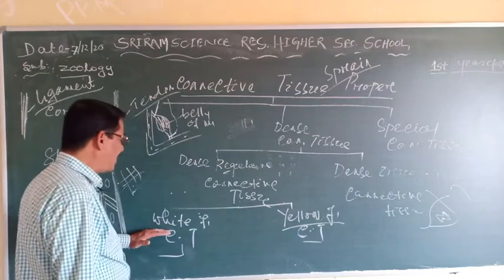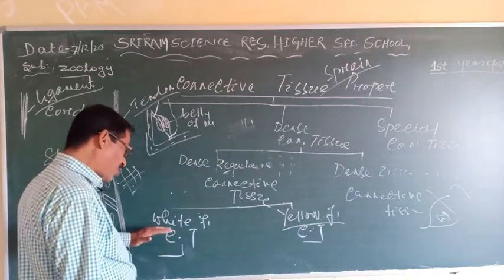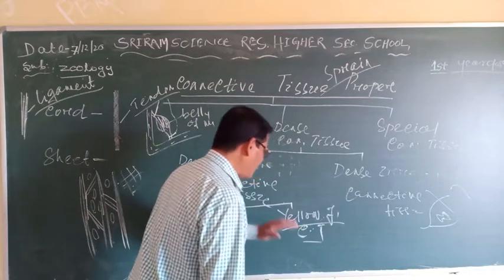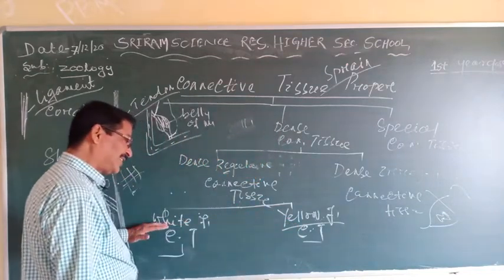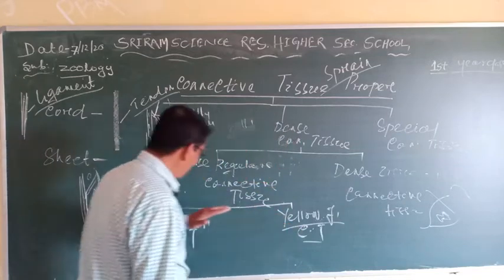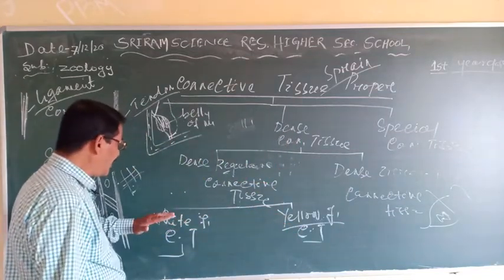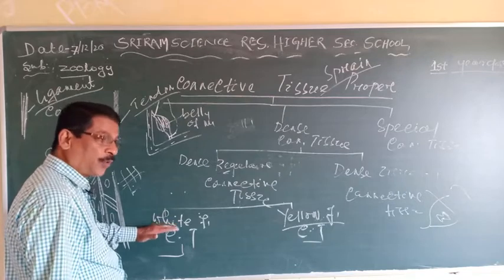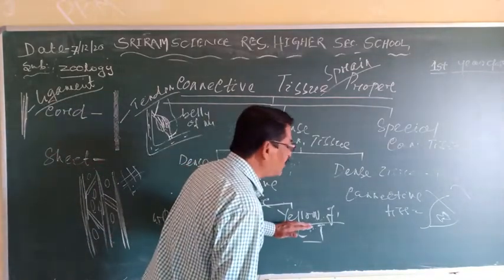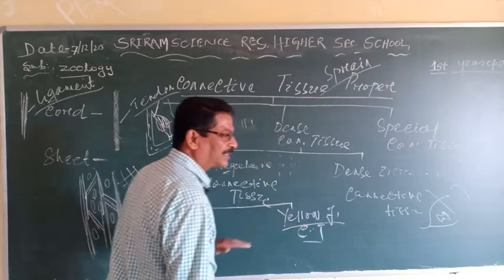It appears as the cord and the sheath. Here this cord is called the tendon, and here this cord is called the ligament. It helps to attach the striated muscle with the bones or the cartilage, but here it attaches between the bones at the joint. Clear?